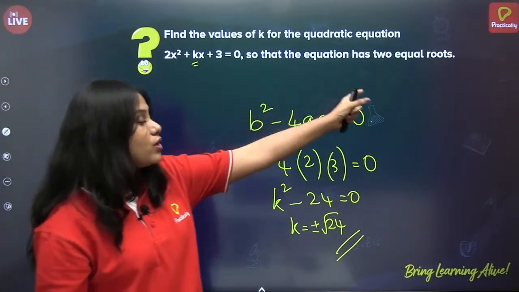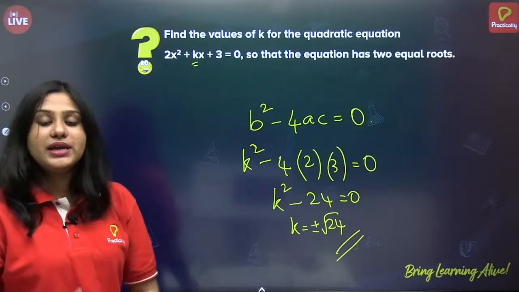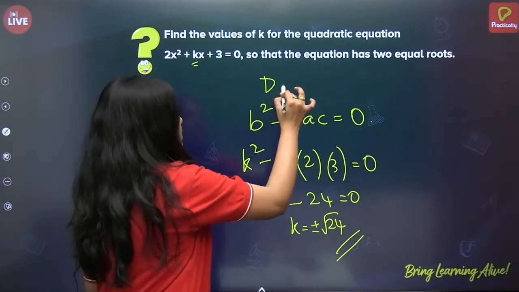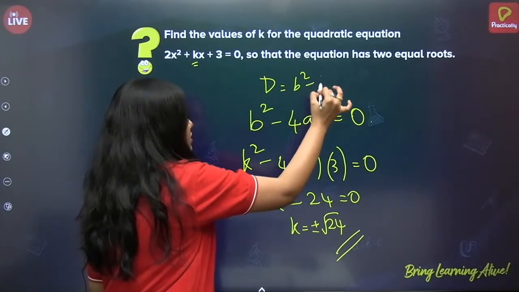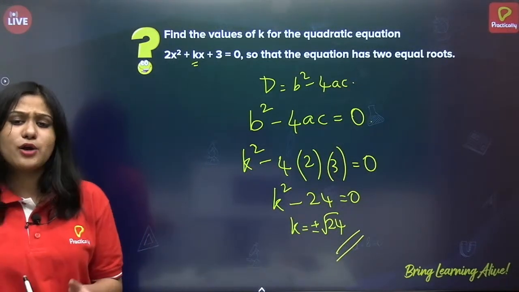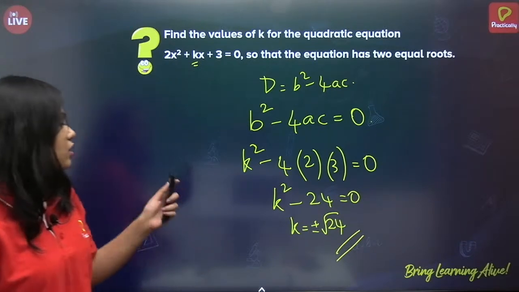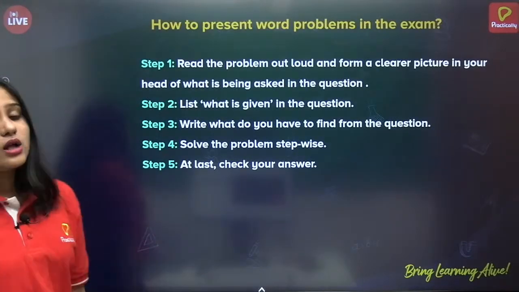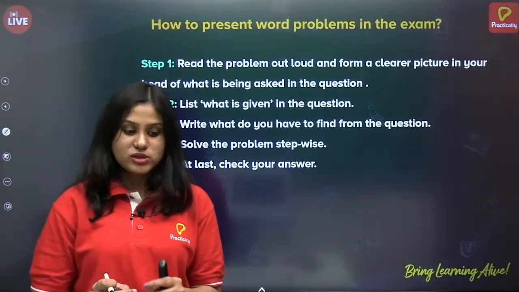Since it is two equal roots, we have equated D, that is, let me just write this also, discriminant is equal to 0. Okay, I hope it is clear. So yes, next. Okay, now we are done with the concepts.